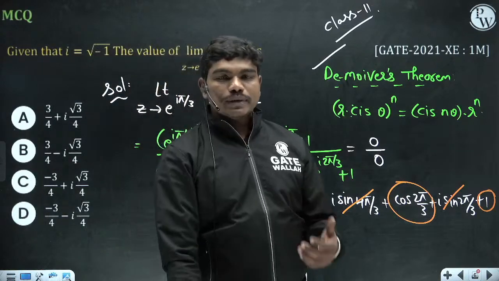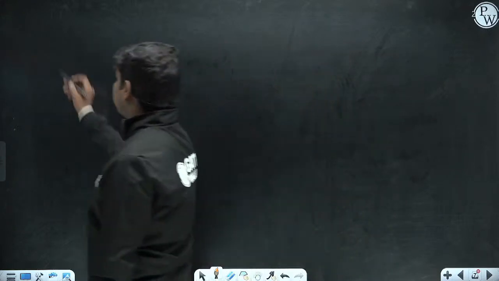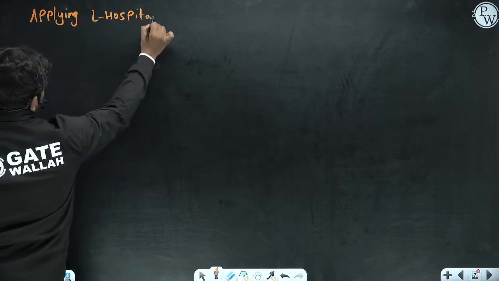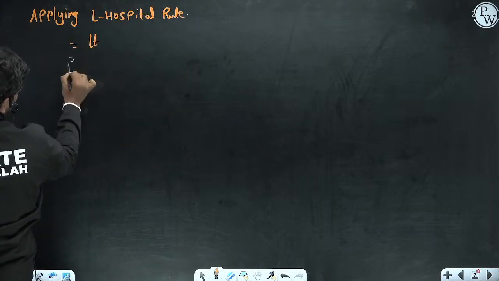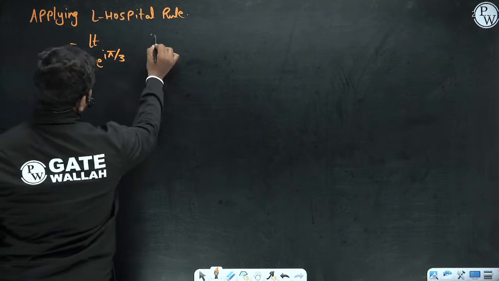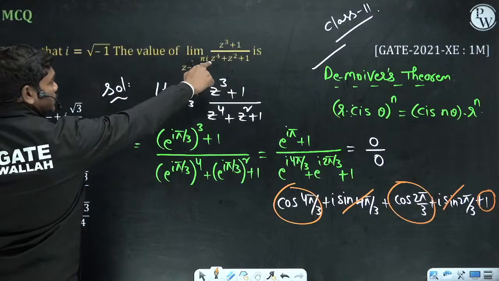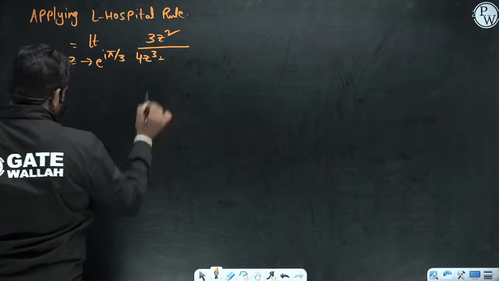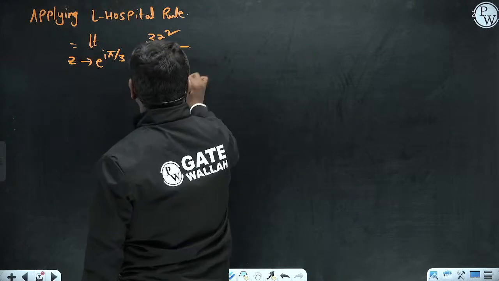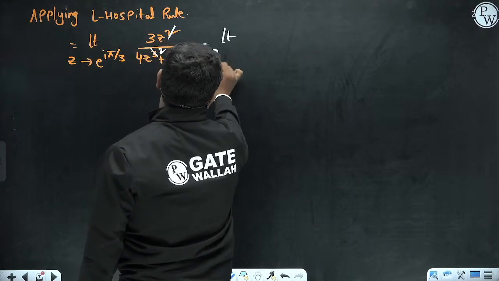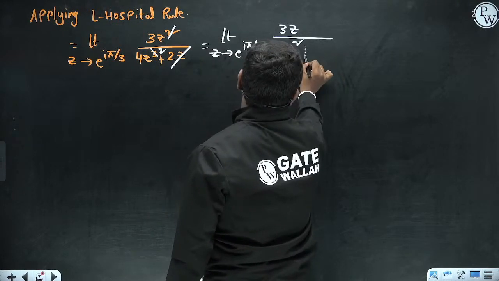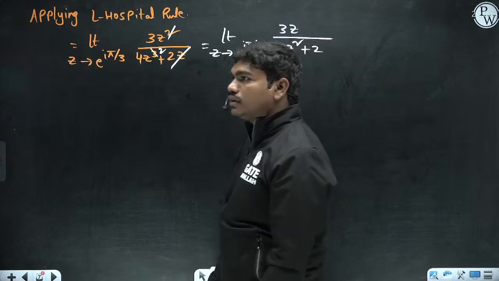So अगर लिमिट्स में आपको 0 by 0 फॉर्म आया तो क्या करते हैं आप लोग, एल हॉस्पिटल अप्लाई करते हैं ना. सो अप्लाइंग एल हॉस्पिटल रूल, ये लिमिट कैसे होते हैं, limit z tends to e power i pi by 3. नाउ अगर आपने न्यूमरेटर को डिफरेंशिएट किया तो z cube plus 1, सो दिस इज 3z square divided by डिनोमिनेटर z power 4, 4z cube plus actually this z square is 2z plus 1, so basically z का value 0 नहीं है, so we can cancel, z is square here and 1z, so this is limit z tends to e power i pi by 3, 3z divided by 4z square plus 2. करेक्ट, यही आएगा.